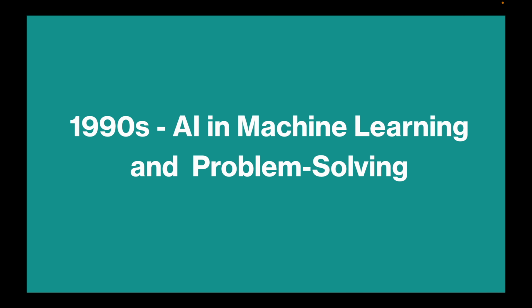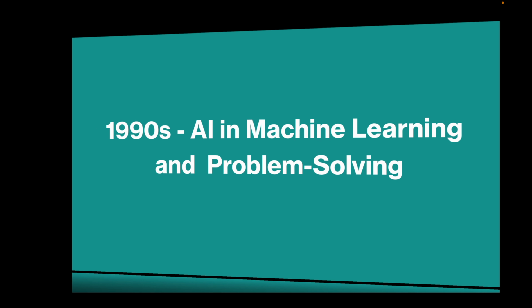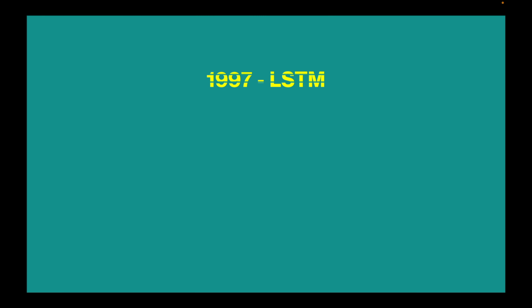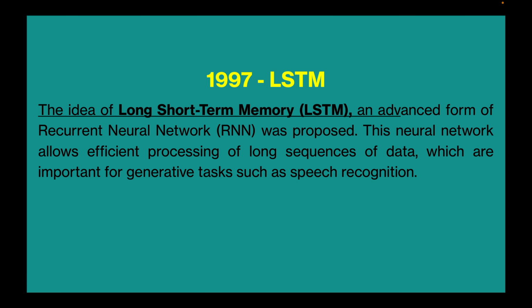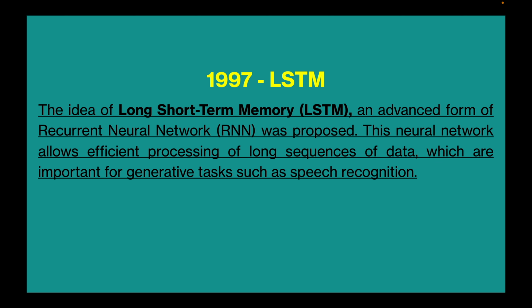1990s, AI in machine learning and problem solving. In 1997, the idea of long short-term memory (LSTM), an advanced form of recurrent neural network (RNN), was proposed. This neural network allows efficient processing of long sequences of data, which are important for generative tasks such as speech recognition.